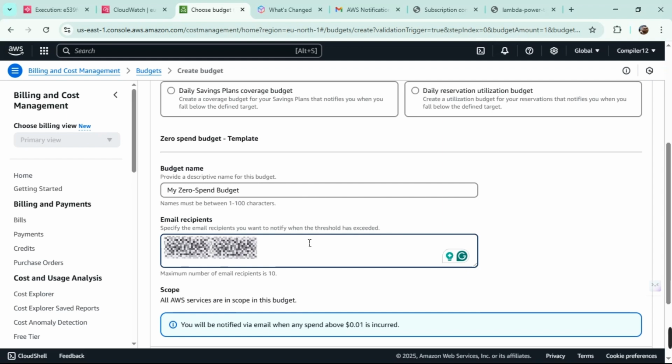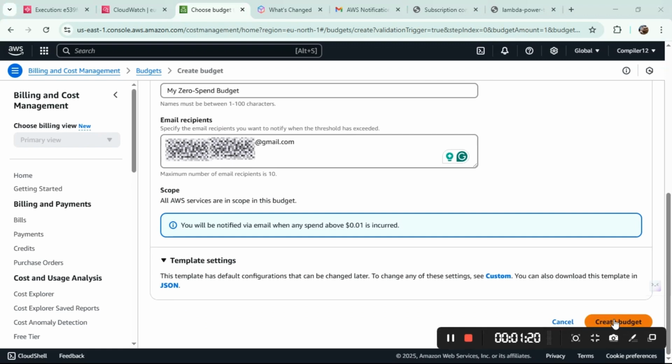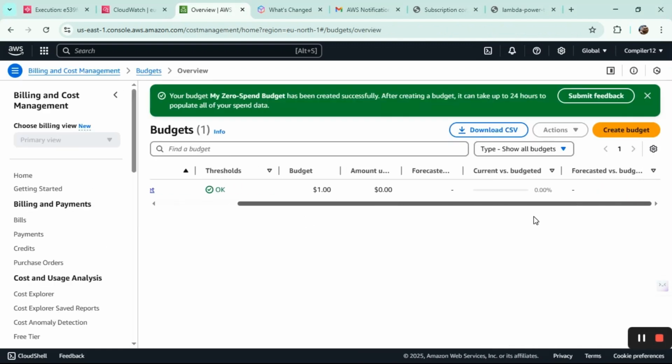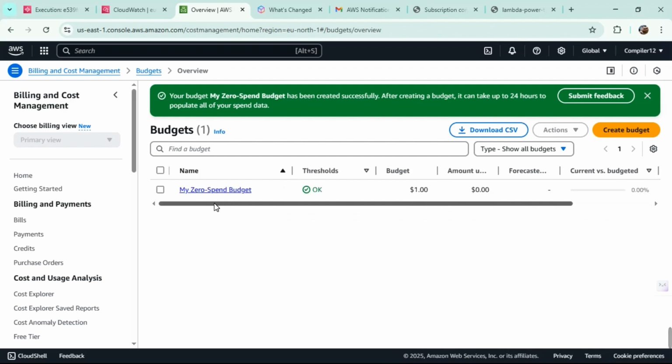Now, let's enter my email ID. That's all. Now let's create it. This is how it's going to be displayed, and that's how we complete experiment number 4.